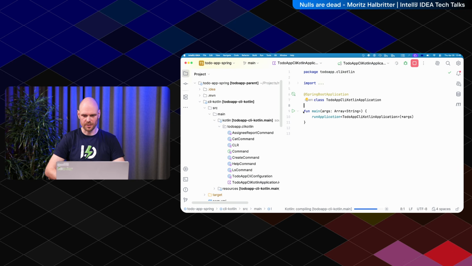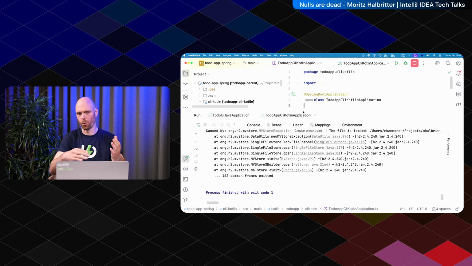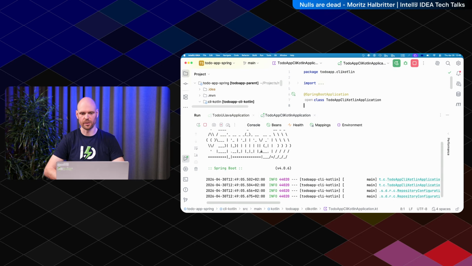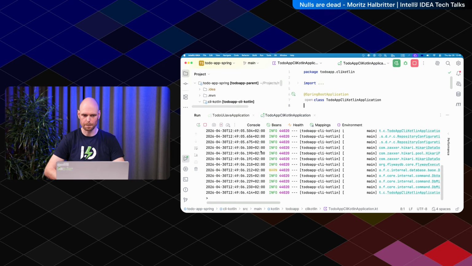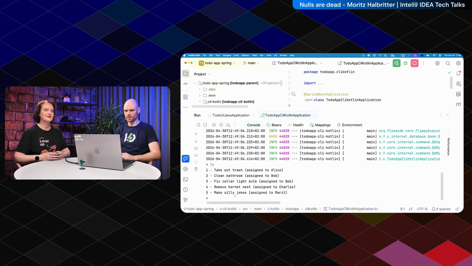And what it does is it's a small CLI built on top of the core I've essentially done. The file is locked, because I did not stop it, and H2 doesn't like concurrent access. Okay, I now have a prompt here. I can type ls to see all the to-dos. Your to-do is still there.